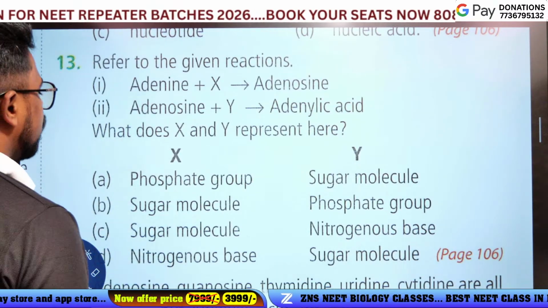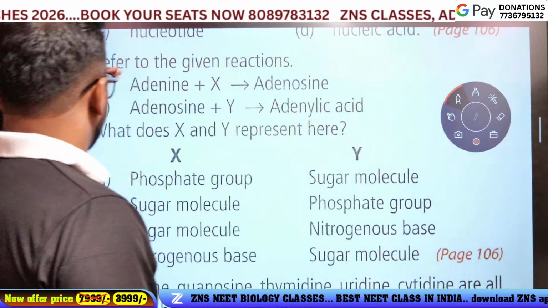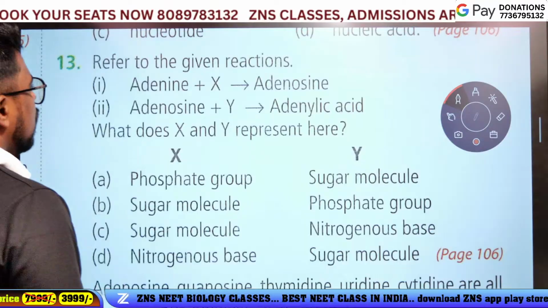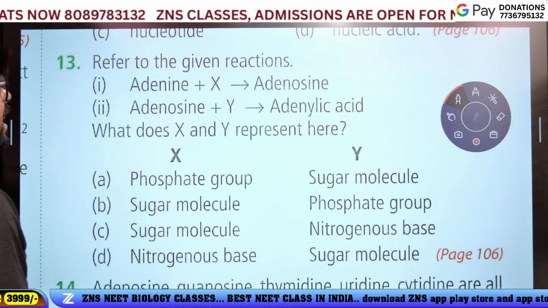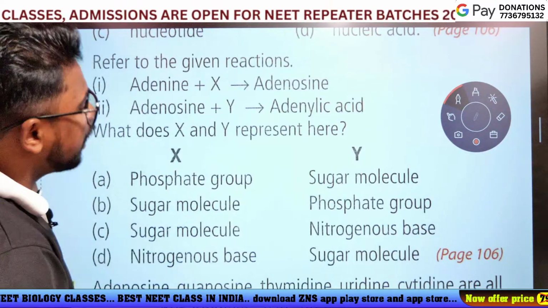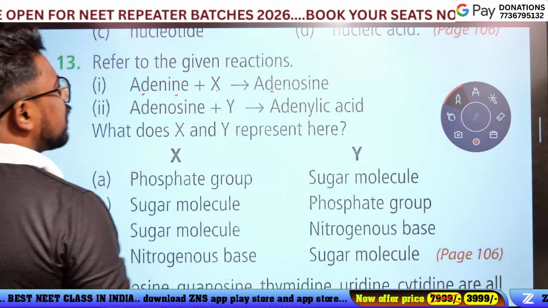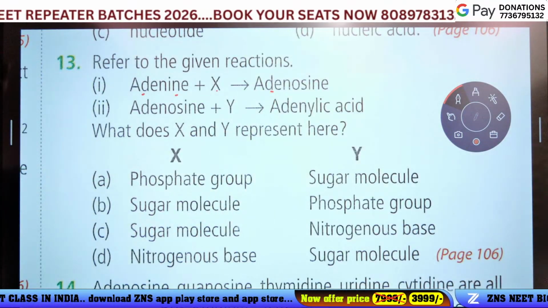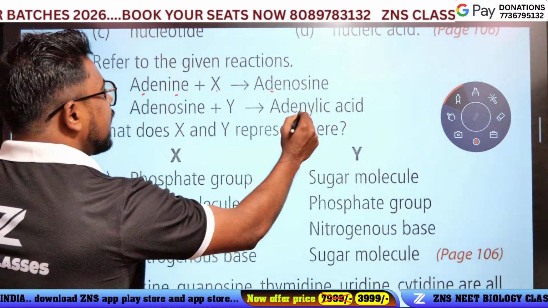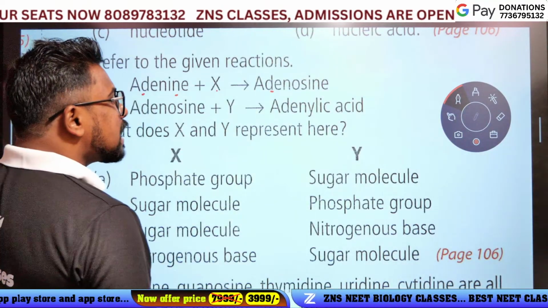Refer to the given reaction. Adenine plus X gives adenosine. Adenosine plus Y gives adenylic acid. What do X and Y represent here?